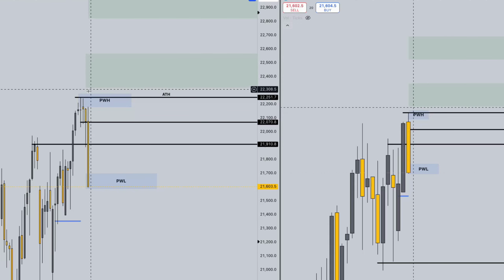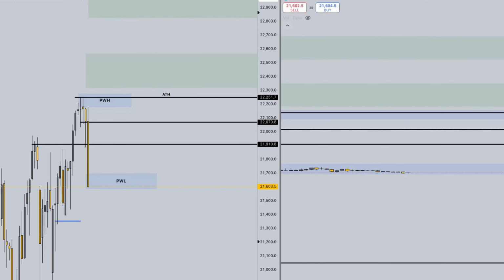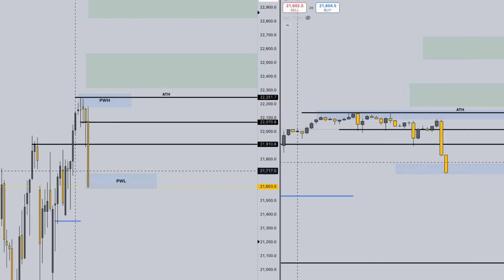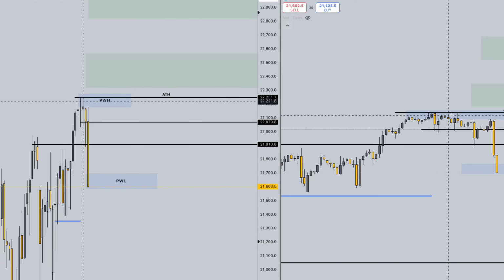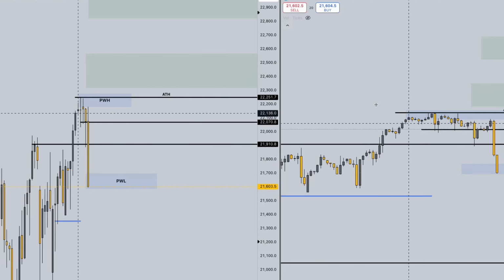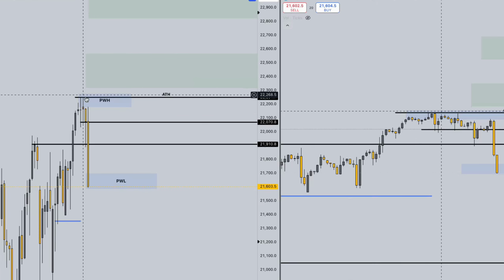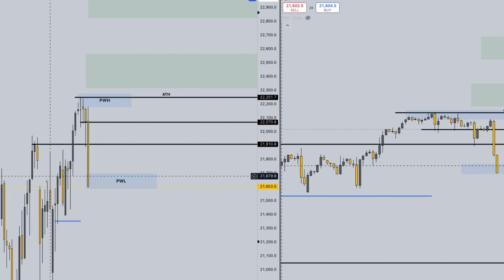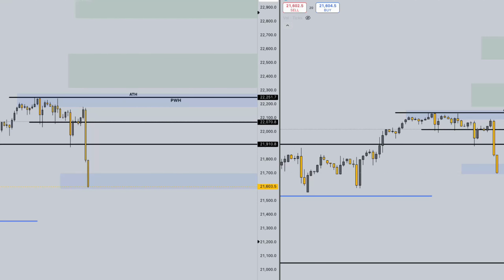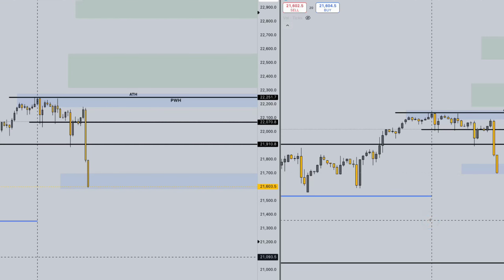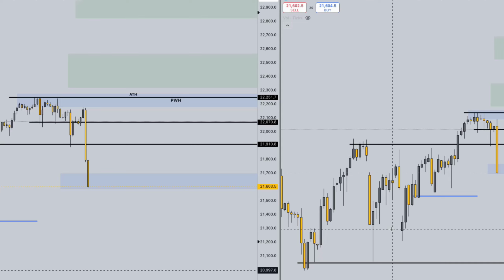Price opened bullish. Made a new all-time high. Did we make a new all-time high? Let me check. Yeah, price did make a new all-time high to start the week, and then we projected very strongly, came back down to this area here. Let's zoom in a little bit to the 4-hour time frame on the left and the 12-hour on the right.